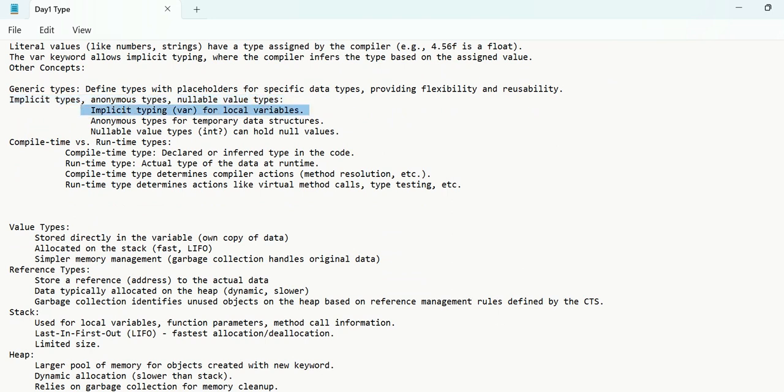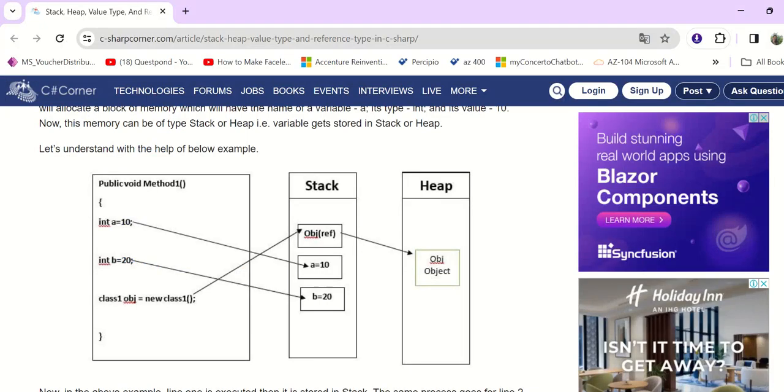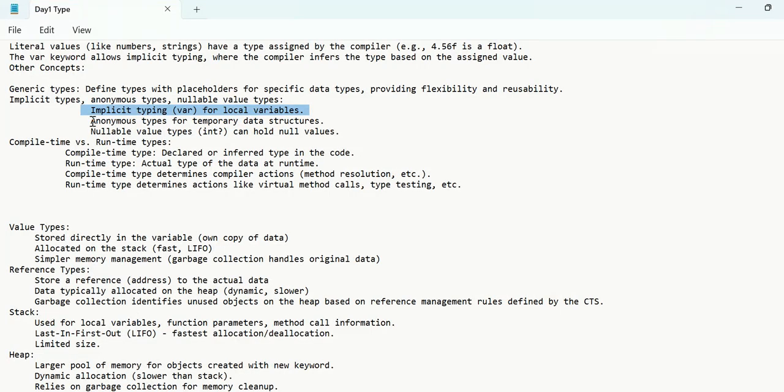Implicit types, as I told you, are runtime binding. So if we use var a equal to 10, this is called implicit typing. It decides the type at runtime, not during compile time. Anonymous type creates a value or a type during runtime. You will understand this in more detail once we advance. Nullable value types: we can declare a nullable type so that every value allows null by just using a question mark for every data type.